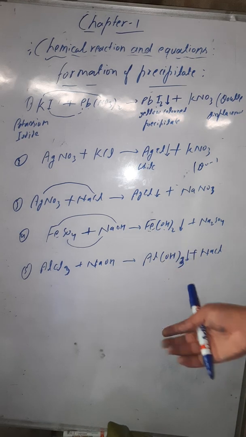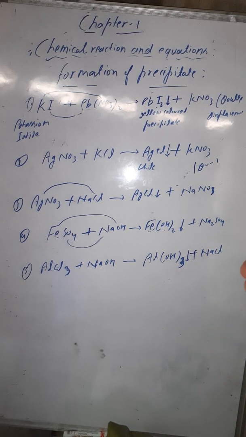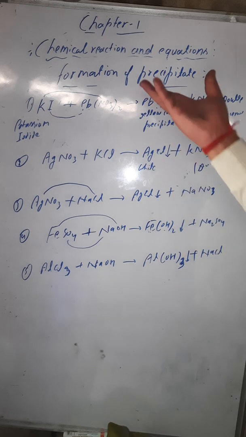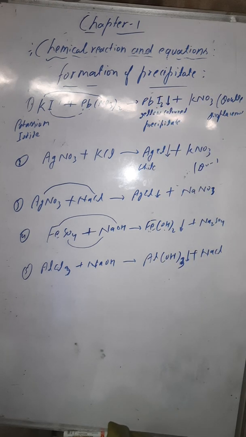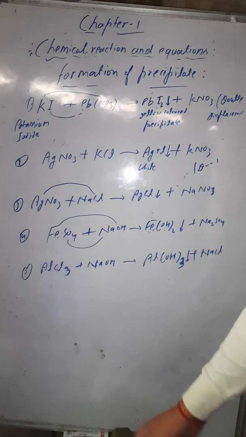So these were the characteristics of a chemical reaction which we have discussed till now: change in color, change in state, change in temperature, evolution of gas, and formation of precipitates. These were some characteristics of a chemical reaction. Okay, then see you in the next lecture.